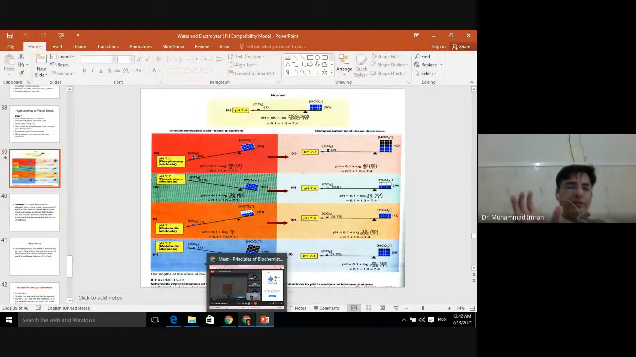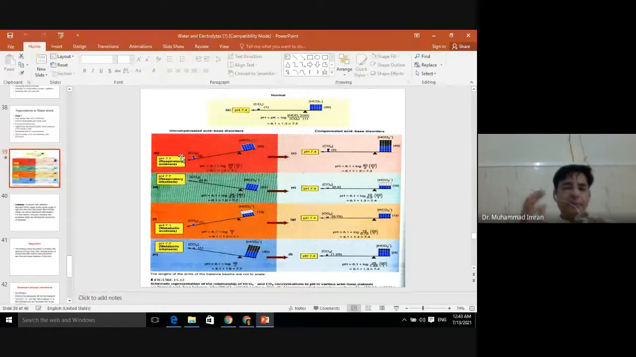So this is acid-base balance by secondary mechanisms. The first line of defense is the buffering system, which is the bicarbonate buffering system, phosphate buffering system, and protein buffering system. The second line of defense is the lungs and the kidney.